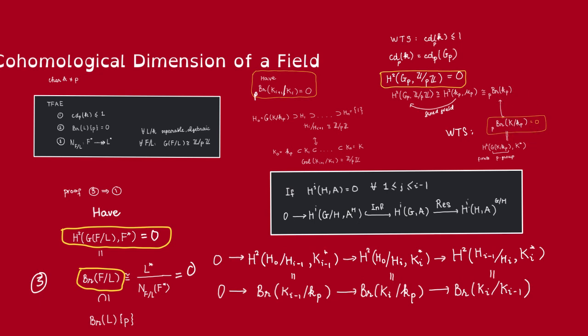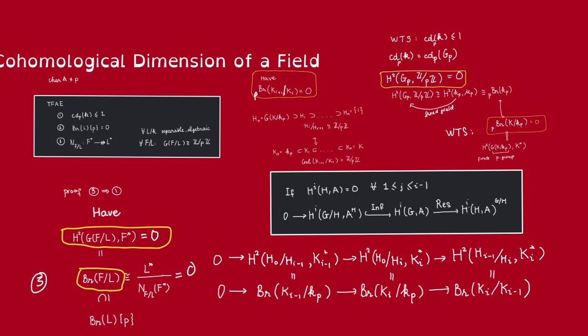Since the absolute Brauer group of K_p is just a union of these relative Brauer groups, we have that the p-torsion part of this absolute Brauer group must also be 0. Via this we know that this is equal to this cohomology, so we know that this cohomology group is 0. Now that means, from our previous result on pro-p groups, that the p-cohomological dimension of this group G_p is less than or equal to 1.